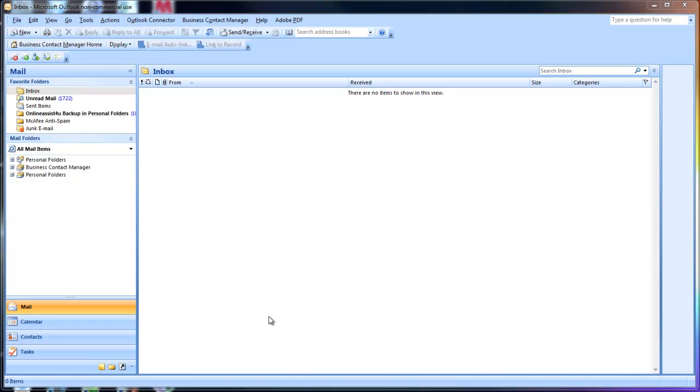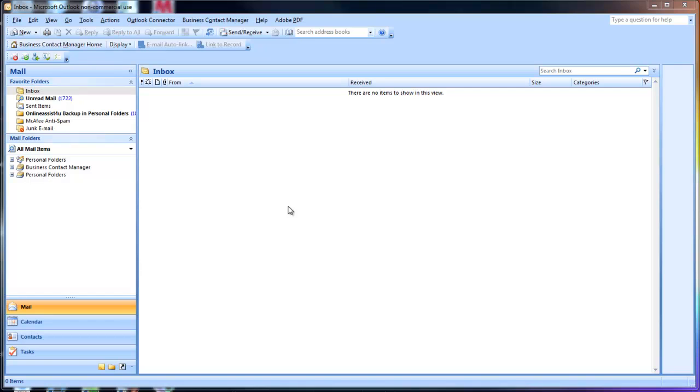We're going to show you today how to set up an email account on the email client Microsoft Outlook. So here we have Outlook set up, and I've already received some information from the server, which has allowed me to know what I have to set up in terms of login, password, and the various settings.